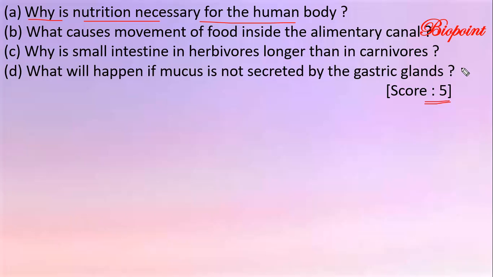Because the herbivores have to digest a lot of plant material containing cellulose. Right? They have to digest a huge amount of cellulose. The digestive part mainly includes the digestion of cellulose, right? So the digestion of cellulose takes a longer period of time. That is why the small intestine of herbivores is longer than that of carnivores.